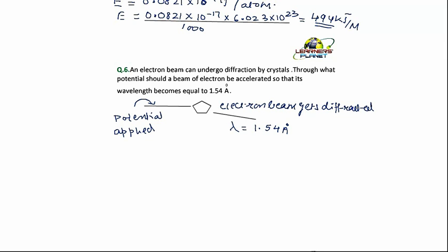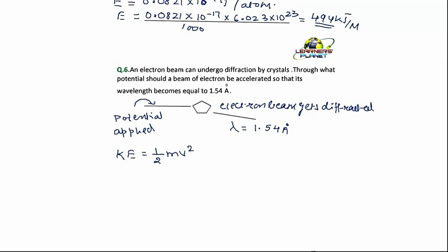Here we have got the wavelength. Now what I am saying is that the kinetic energy will become equal to the potential applied in the electric field. It means you need to find out the kinetic energy, and that is equal to half mv square.